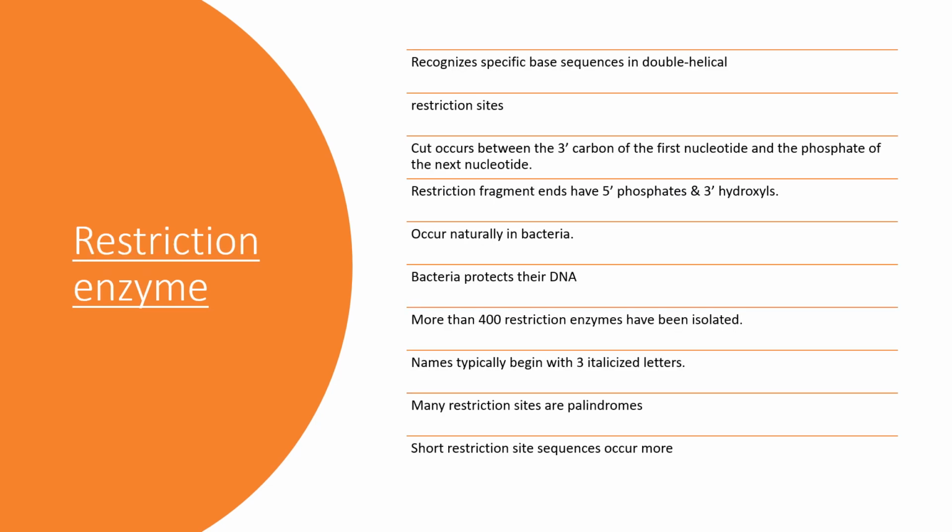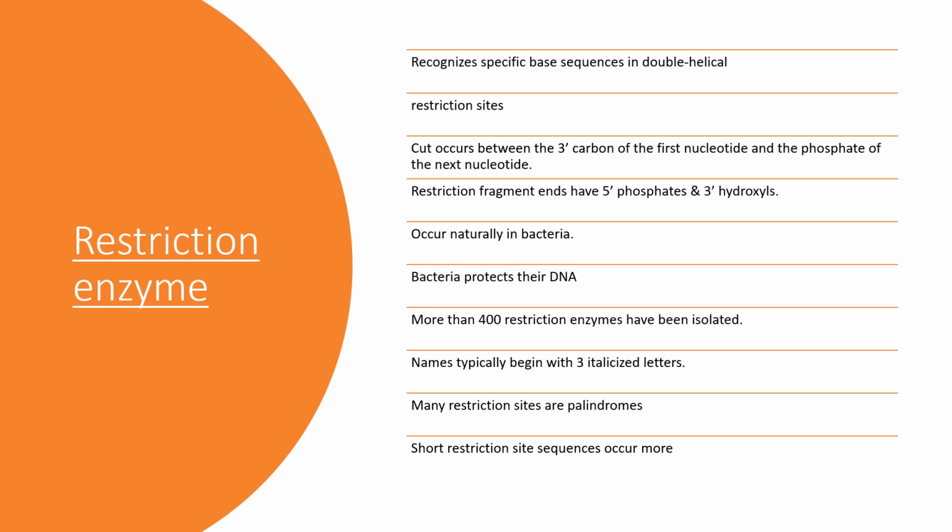One example of enzymes is restriction enzymes. These recognize specific base sequences in double helical DNA and cleave both strands of the duplex at specific places containing the recognized sequence. Restriction enzymes recognize the specific base pair sequence in DNA called the restriction site and cleave the DNA by hydrolyzing the phosphodiester bond.